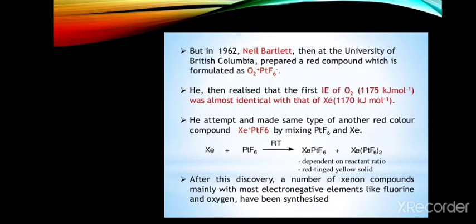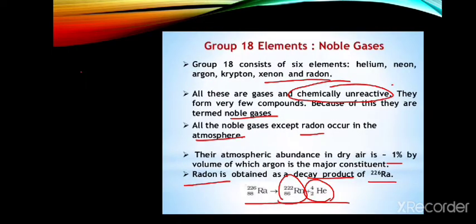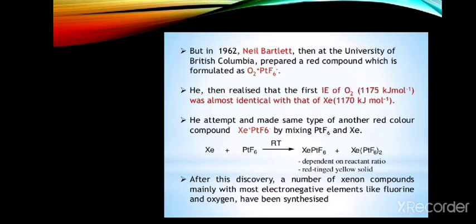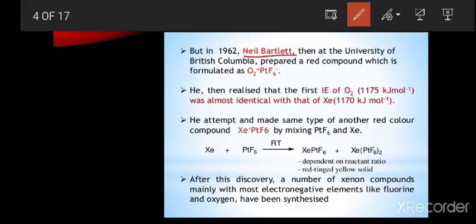Next, Neil Bartlett, a chemist, prepared a red compound formulated as O2 plus PtF6 minus, that is dioxygenyl hexafluoroplatinate.